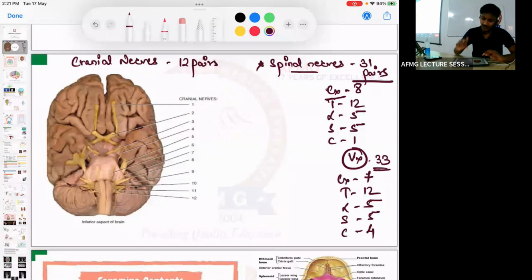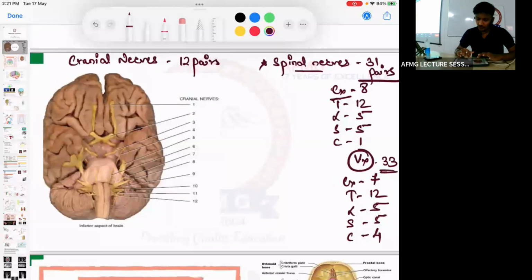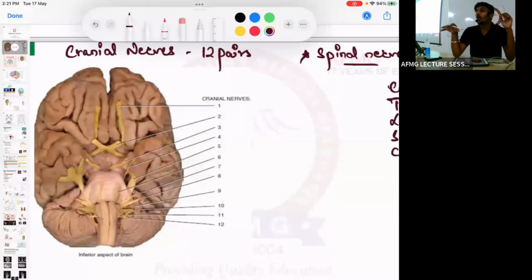Now if I talk about the cranial nerves, why are they called cranial nerves? Because they arise from the brain. They have their nuclei inside the brain. That is important. Also look at some cadaveric images. This is important because nowadays in the exams they are putting cadaveric images. So search for cadaveric images of anatomy. Last time the epiglottis was marked in a cadaver. So it is important to know the cadaveric images.